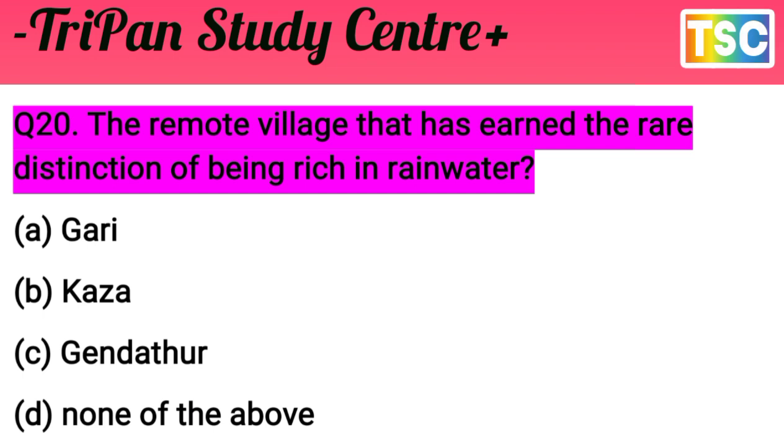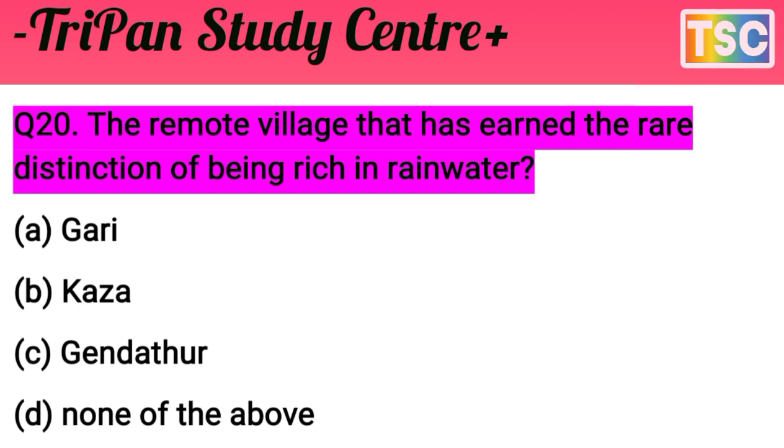The question here: the remote village in the rear district of Begin, rich in rainwater. The options are A. Gary, B. Kaza, C. Jandhathar, D. none of the above. That is the most important option here. First of all, test your knowledge. I give you a few seconds.